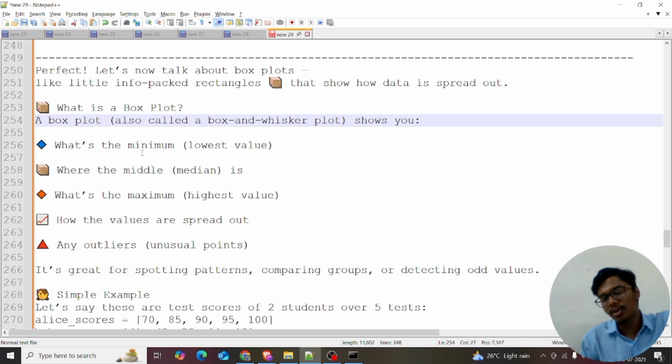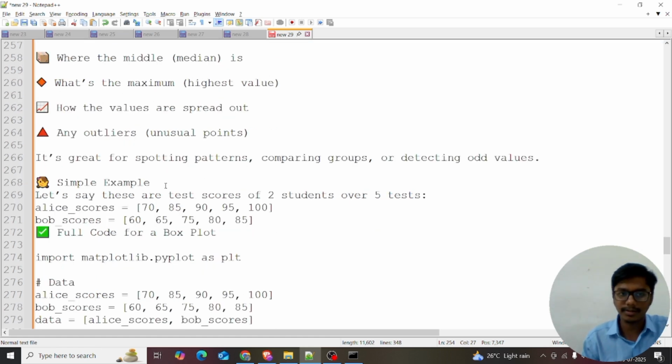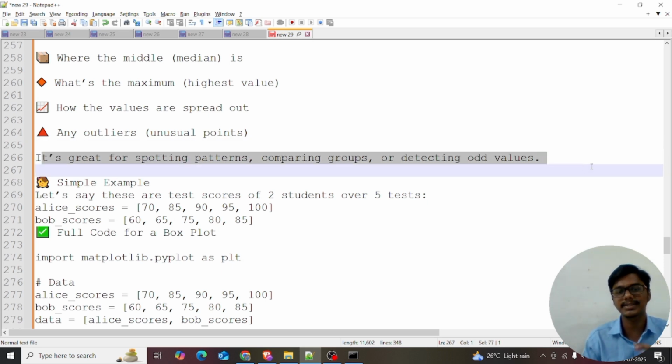It shows the lowest value, the highest value, and the median value. It shows how the values are spread out, and whether there are any outliers, meaning unusual points. I'll show this with a simple example. It's great for spotting patterns and comparing groups. Just note the use cases.